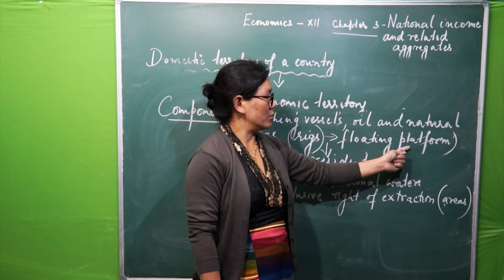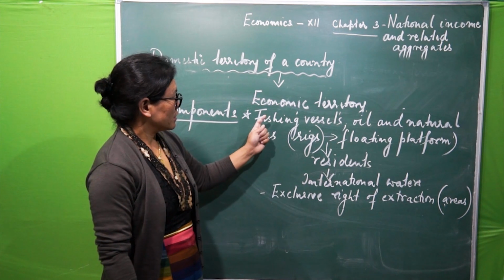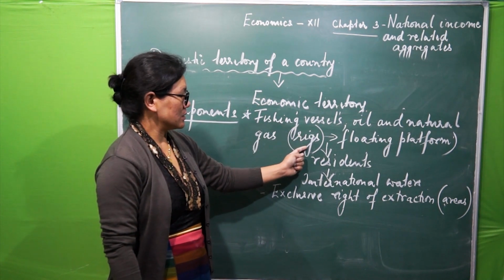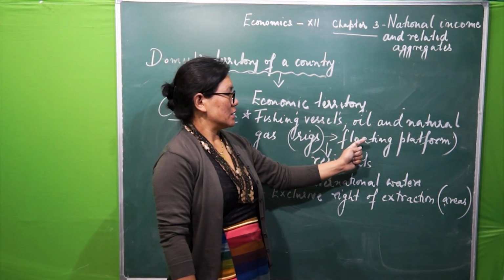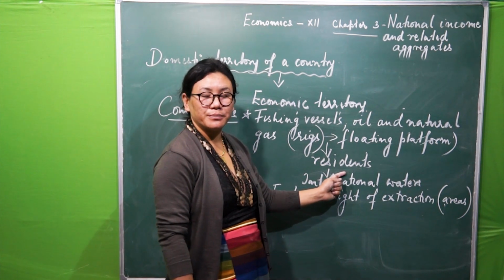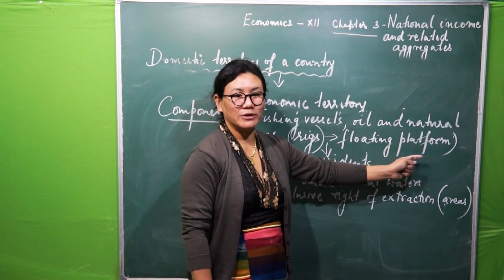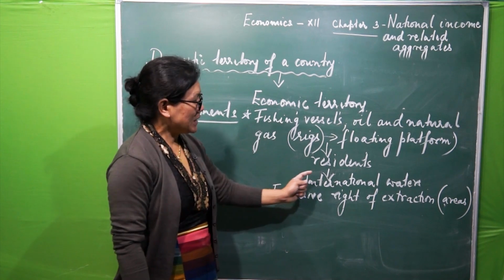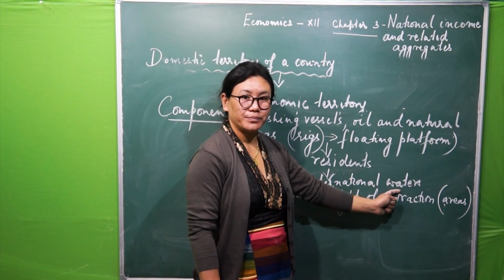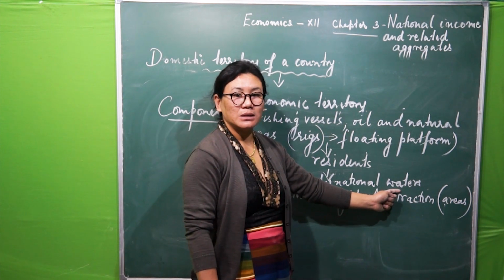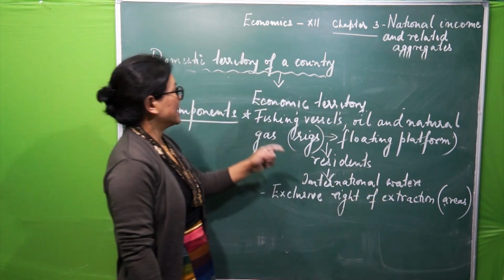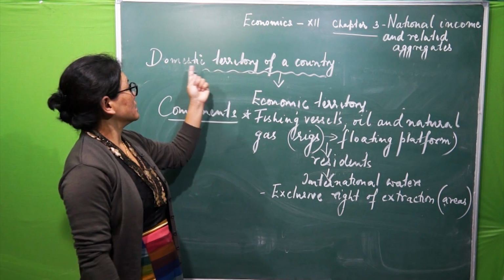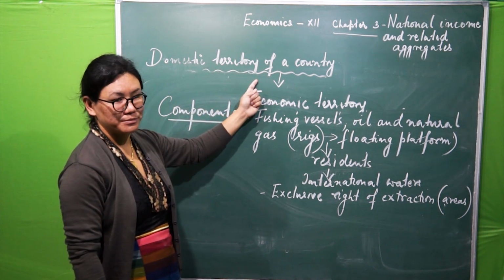Now see here, fishing vessels and oil and natural gas rigs, which are operated by a resident of a country, say India again, and that too in international waters, then this will become India's domestic territory. It will be considered part of India's domestic territory.